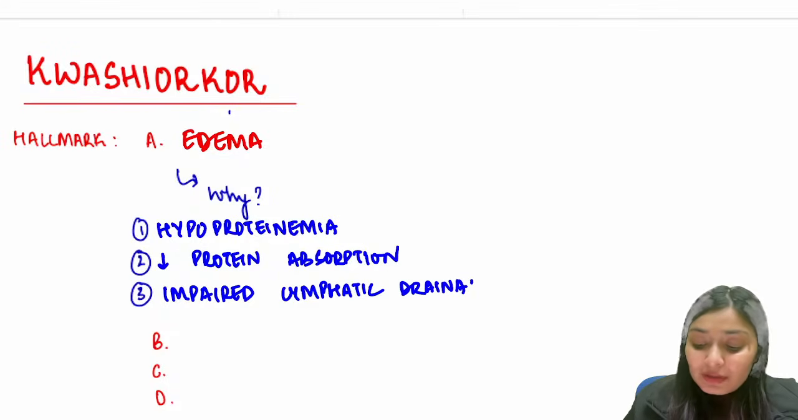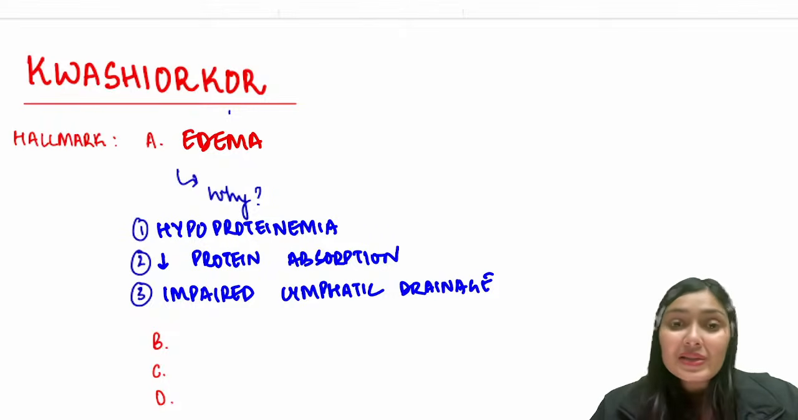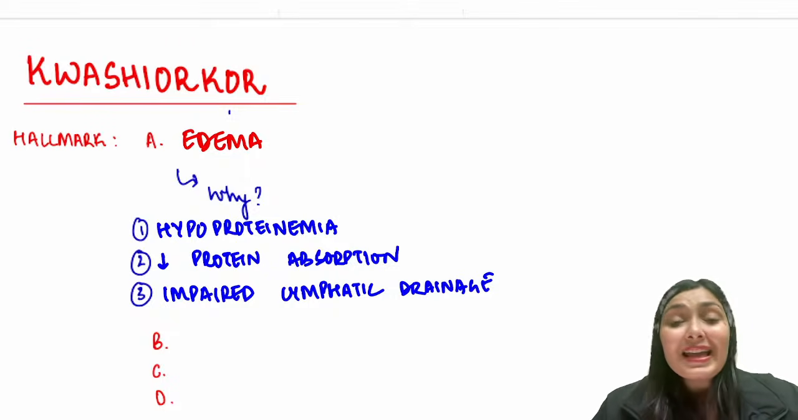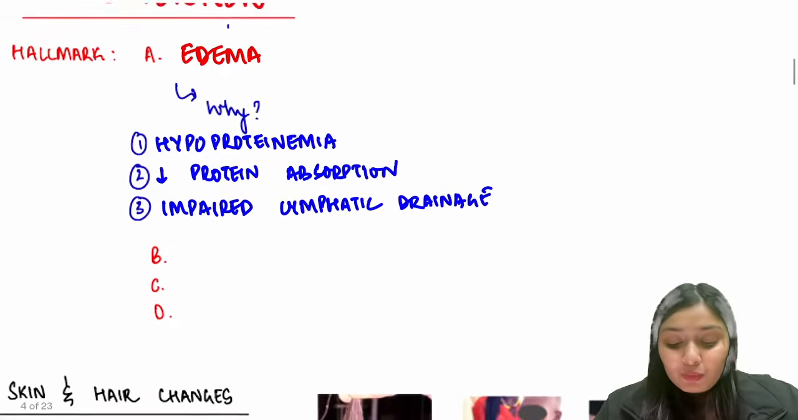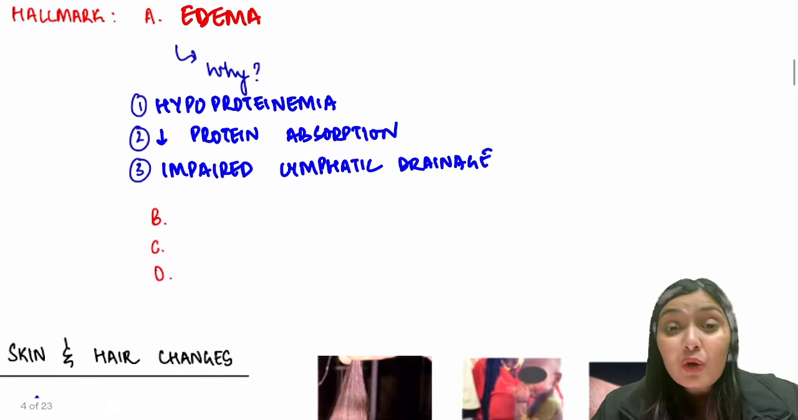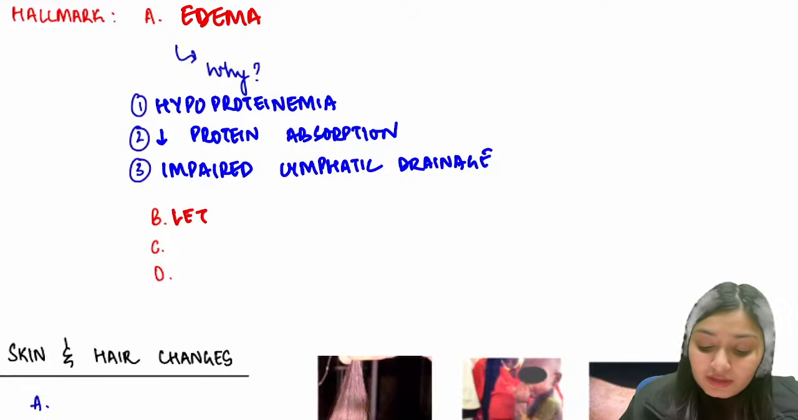So if the examiner asks you why this Kwashiorkor child is edematous, you tell the three reasons. There is hypoproteinemia, there is decreased absorption of proteins, and the lymphatic drainage is also impaired. Right? So this is all about the first hallmark, edema. The second feature: how was the child looking? Was the child looking alert or very dull looking? The child was looking very lethargic, very dull.